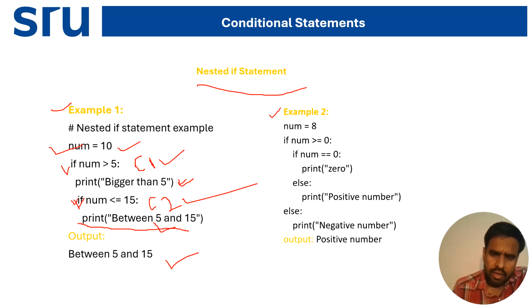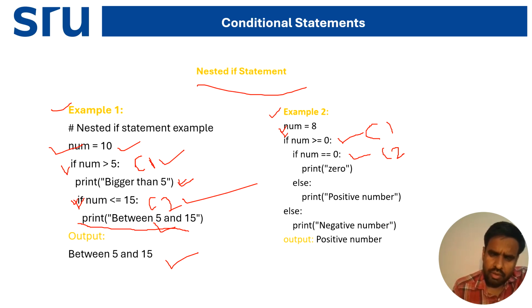I'm taking here num equal to 8. Now the first condition, c1, is given: if num is greater than or equal to 0. Again I give the next condition, that is c2. If that condition is true, it is going to print 0, else it will print positive number, else it will print negative number.